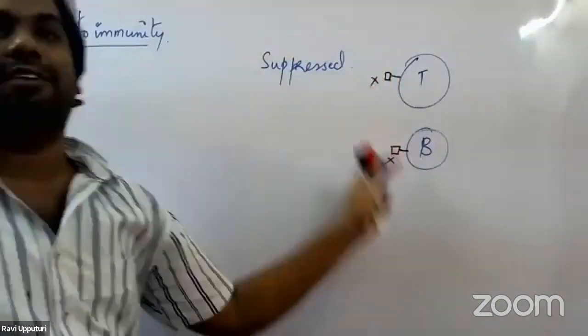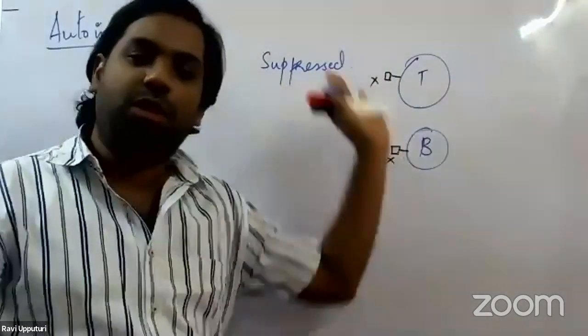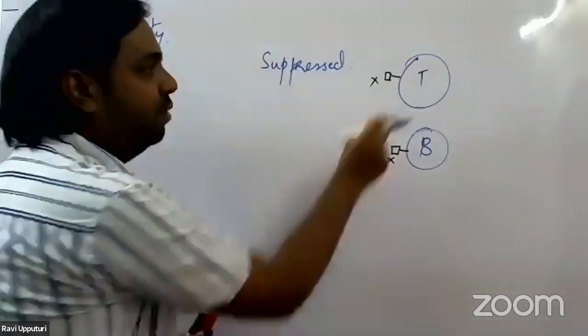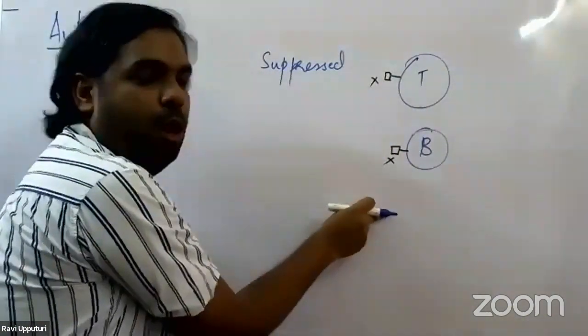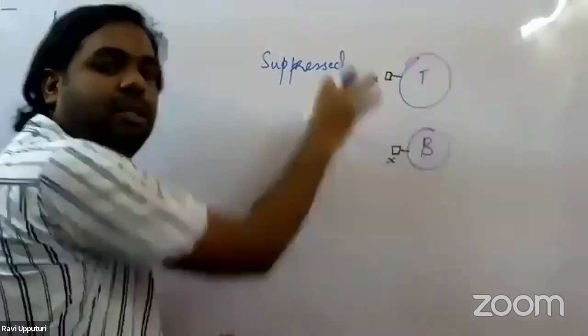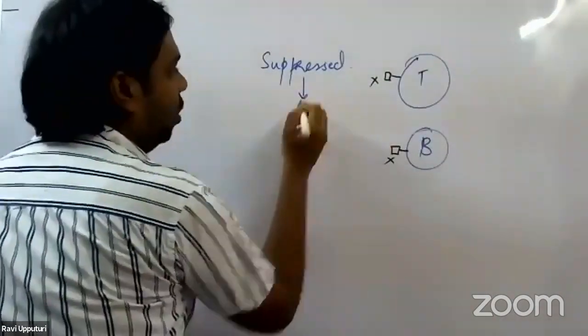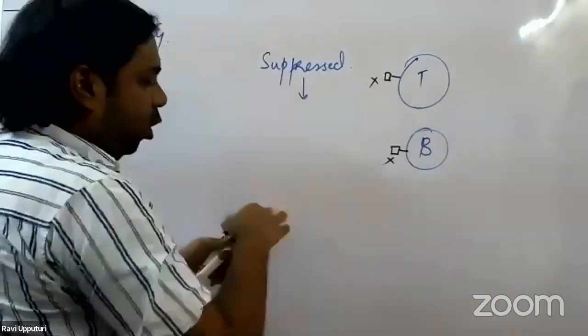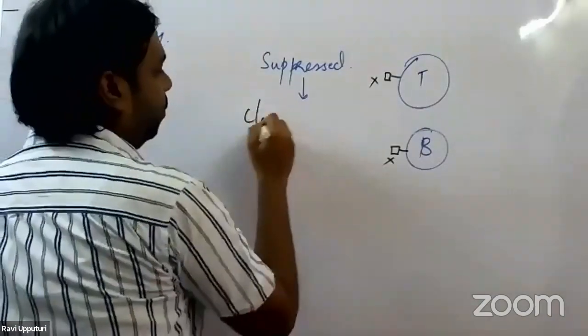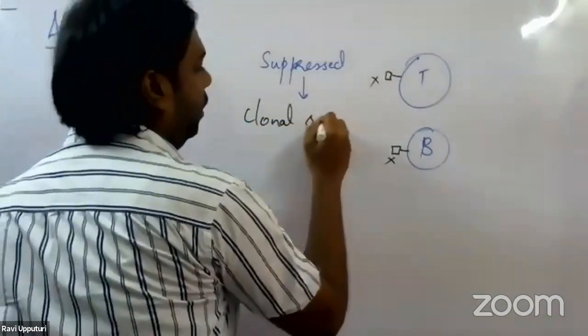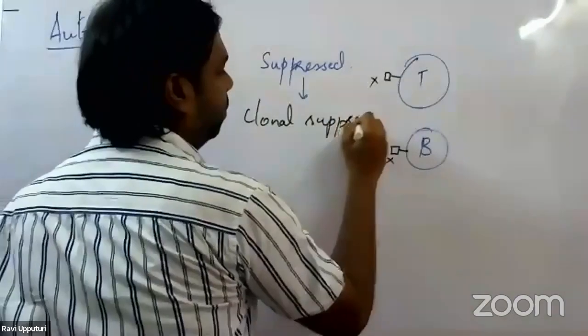That is, their activity will not be shown. This process of suppression of T and B lymphocytes with antigenic receptors on their surface, we call clonal suppression.